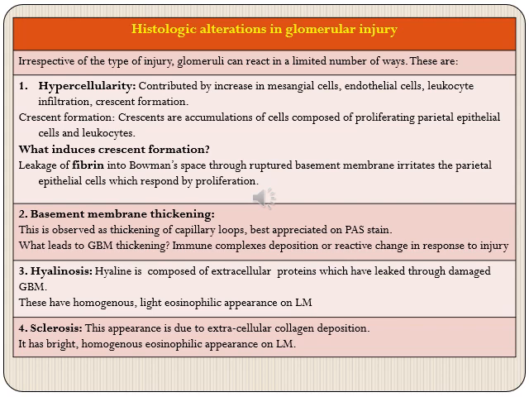Starting with the first of the histologic alterations or morphological changes in glomerular injury, it is hypercellularity. So hypercellularity, simply, there will be an increase in cells. So what are the different cells which participate towards this increase in cells? Mesangial cells. There can also be proliferation of endothelial cells, incoming leukocytes, and crescent formation.